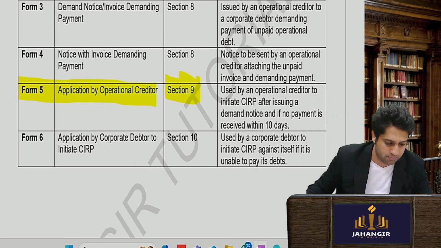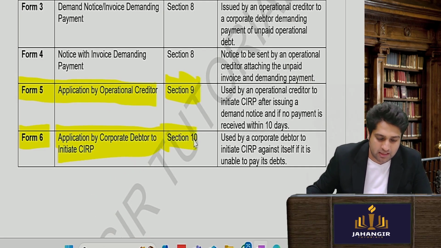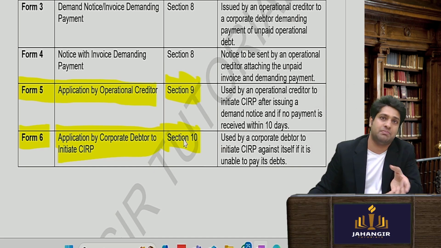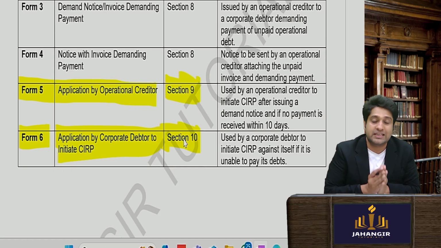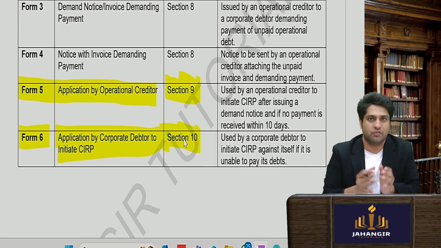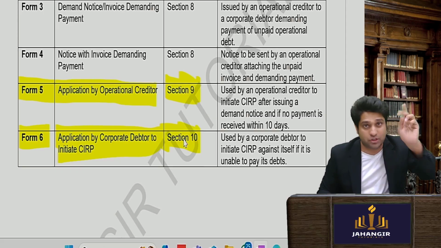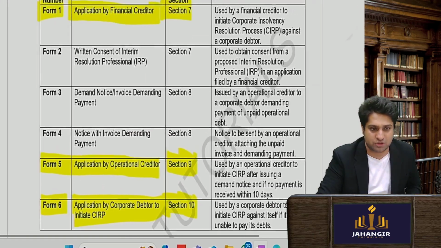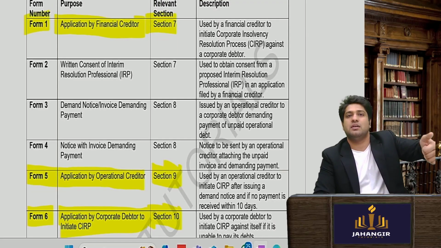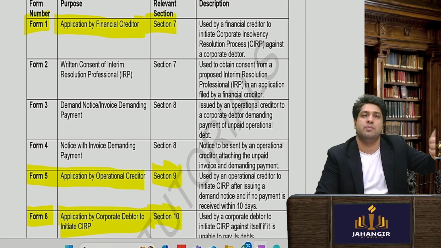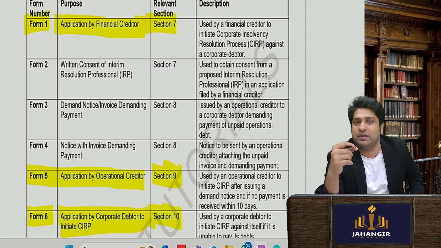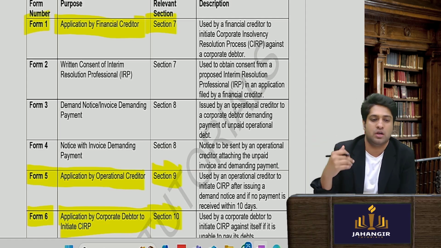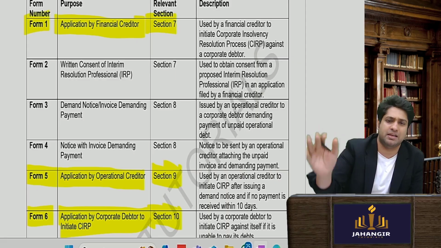Okay, and Form number 6 is where the corporate debtor can also file a CIRP process for insolvency. Sir, why will he file? The corporate company itself will go to the government and file. Yes, what happens is the corporate debtor will tell the government that, listen, in the Act it is written that you will try to revive me. Please revive me. So the section numbers are sorted. Section 7 is for financial creditor and will be in Form 1. Form 5 will be for operational creditor and section number 9, and Form 6 is for corporate debtor, section number 10. All the sections I'll make you learn, don't worry.